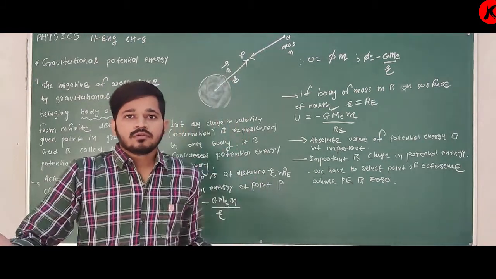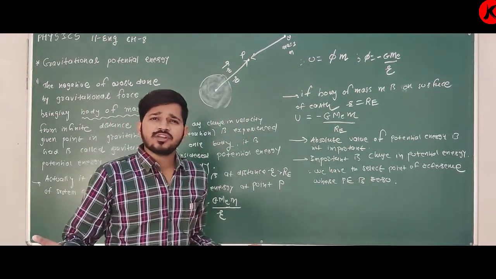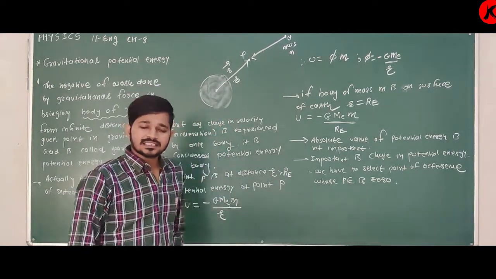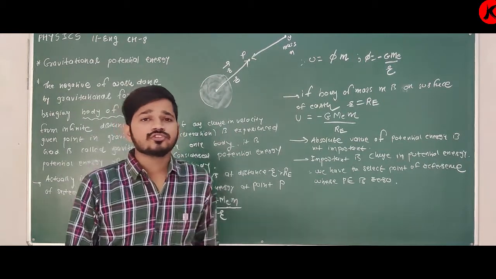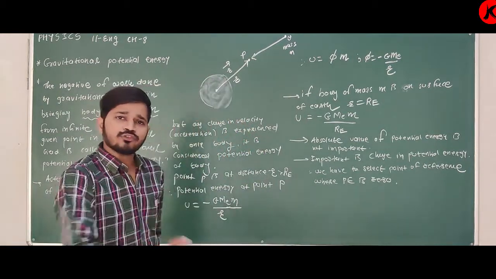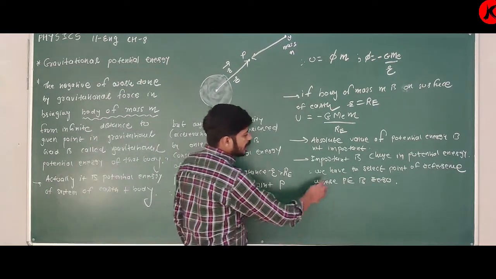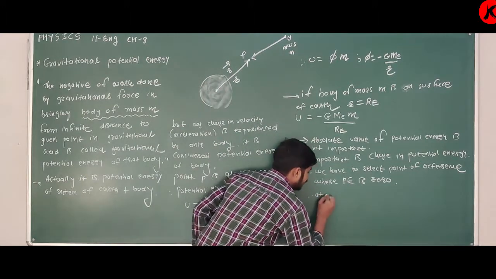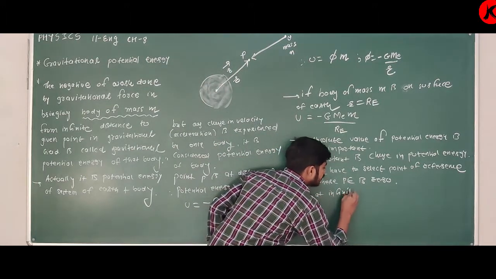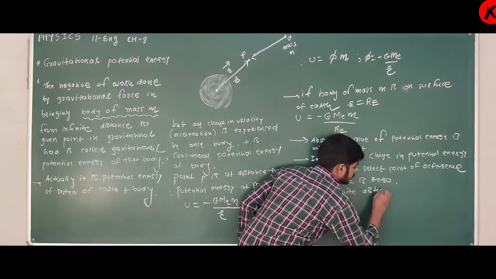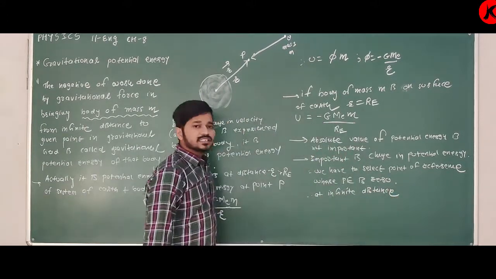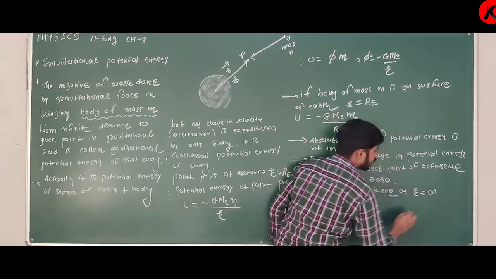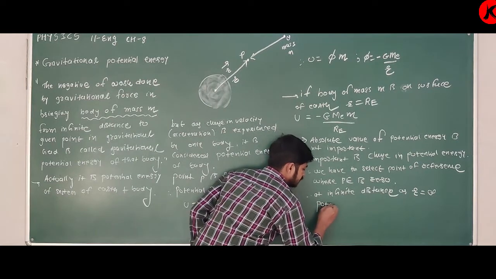So here, at which point do we have to consider potential energy zero? At infinite distance. Because at infinite distance, force is zero, so potential energy is also zero. We have to select a point of reference where potential energy is zero, and as r is equal to infinite, we can say potential energy is zero.